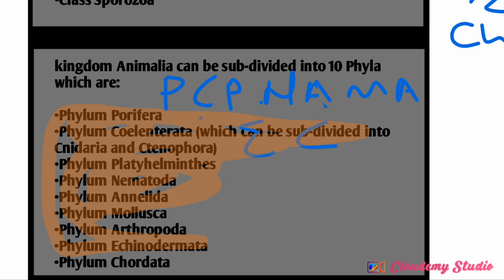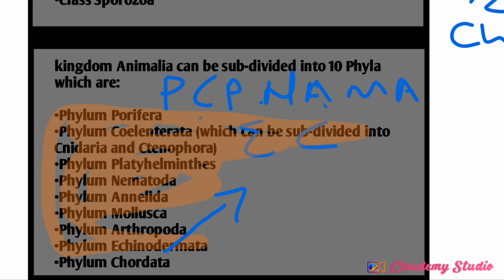Now, Chordata also has some invertebrates inside. You understand? But we don't really study them in invertebrate zoology. We study them in chordate zoology. So invertebrate zoology will be dealing with these ones. You understand?